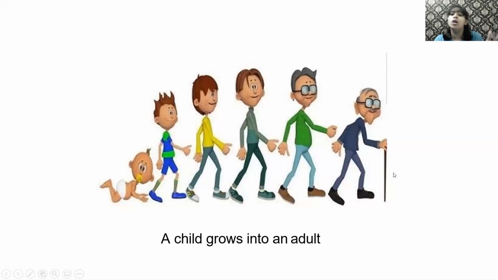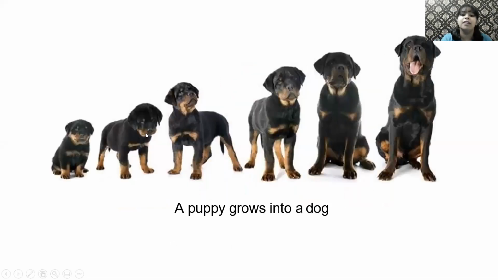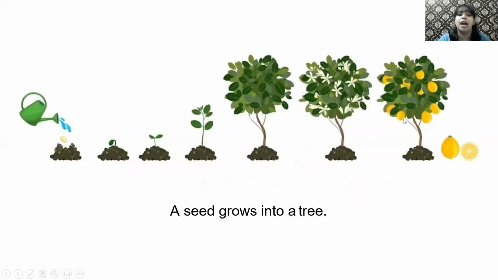So, this is how human beings become old as they age through time. Okay, and even a puppy, you can see how small the puppy is, and as it grows, it becomes a big dog. And even a seed, you plant a small sapling, it starts to grow, and then it becomes a tree that either gives flowers or fruit.